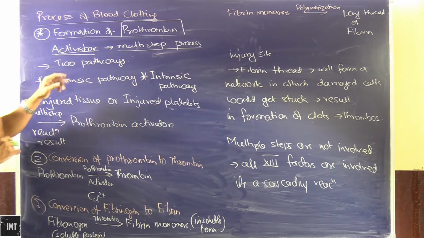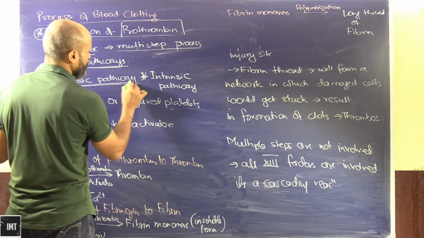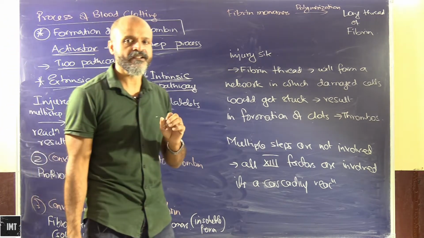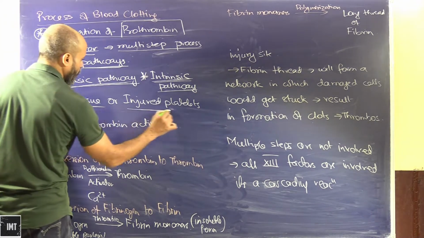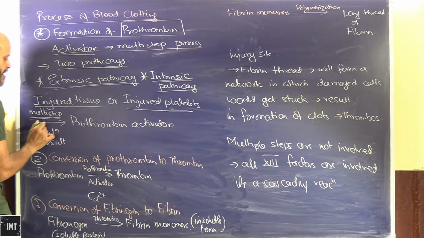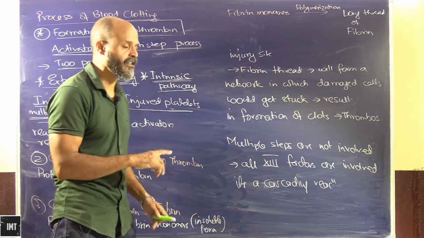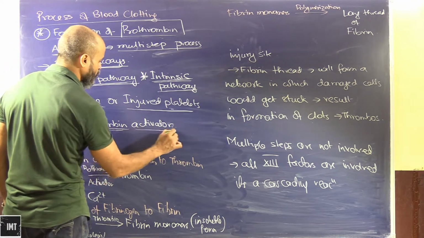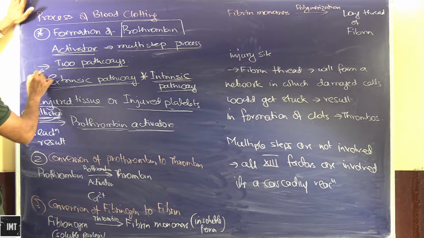This prothrombin activator would have two pathways. One is the extrinsic pathway, and the other one is the intrinsic pathway. The injured tissue or the injured platelets at the site of injury, through a multi-step process, will form prothrombin activator. So this is basically an extrinsic pathway.